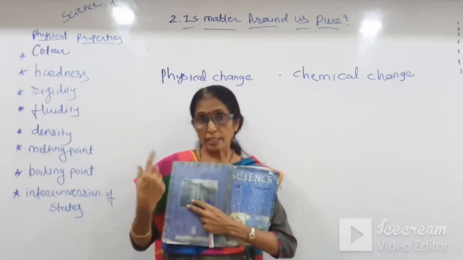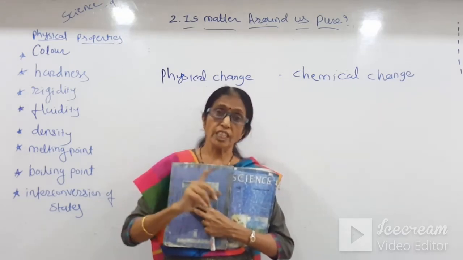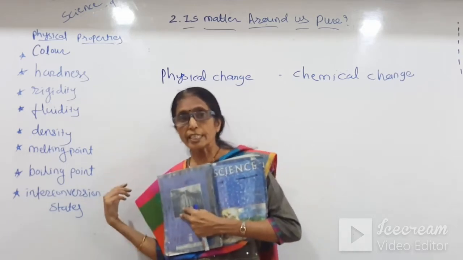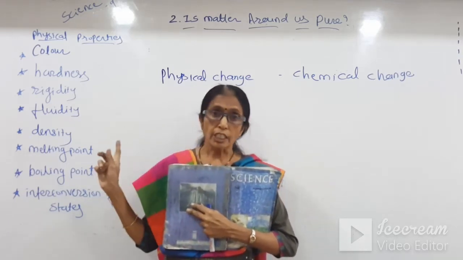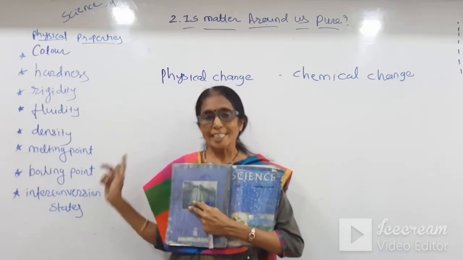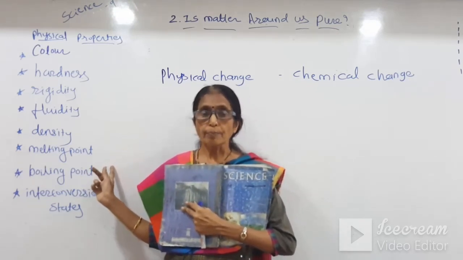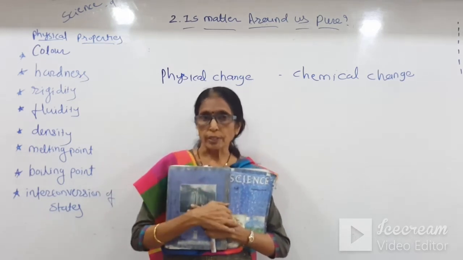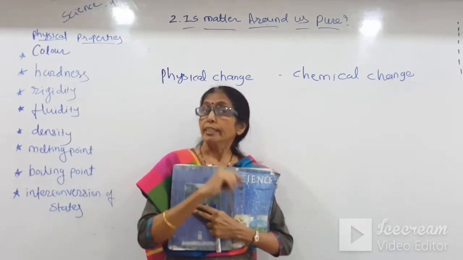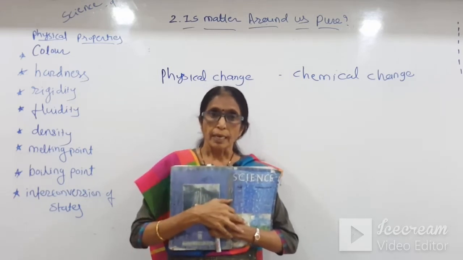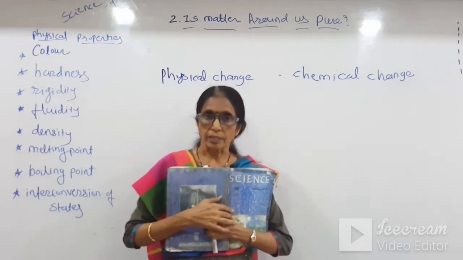Here, what is chemical change? When there is a change in its chemical property, it's called chemical change. In physical change, there is no change in chemical properties, but just a change in its physical property. No new substance is formed. Now one more point, students: the chemical change is irreversible, again we can't get it back. And the physical change is reversible.